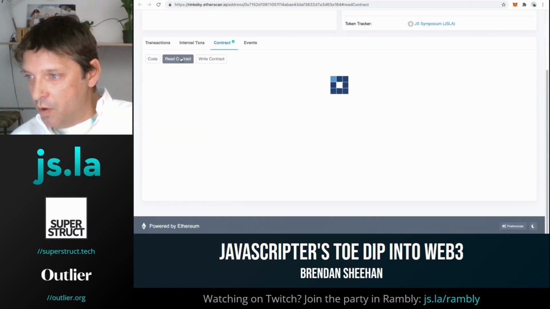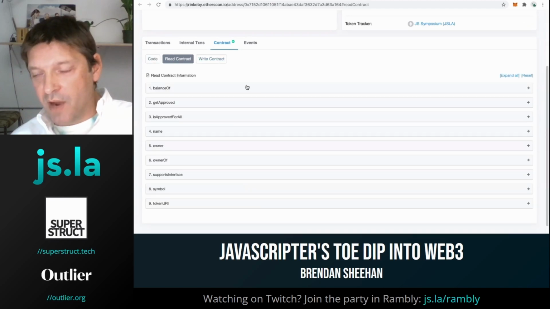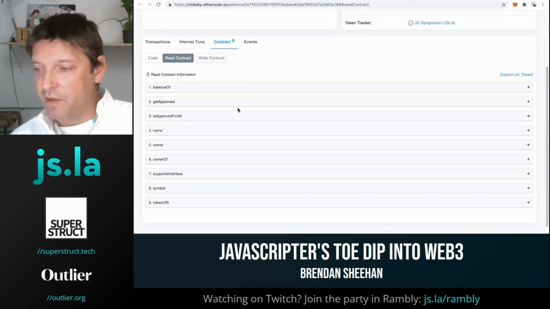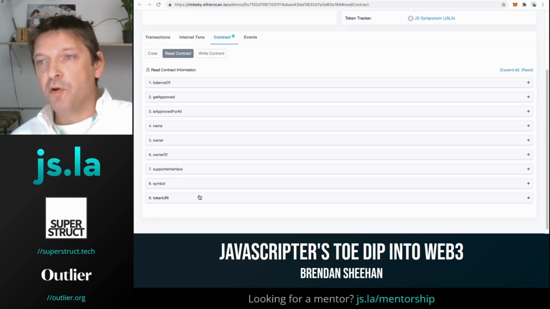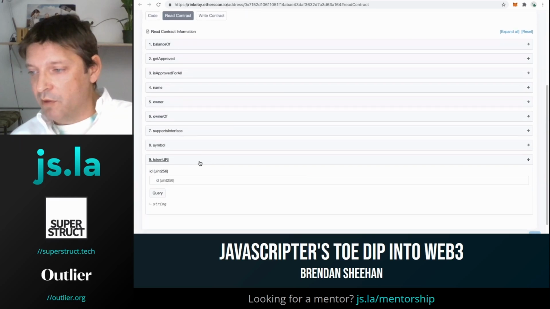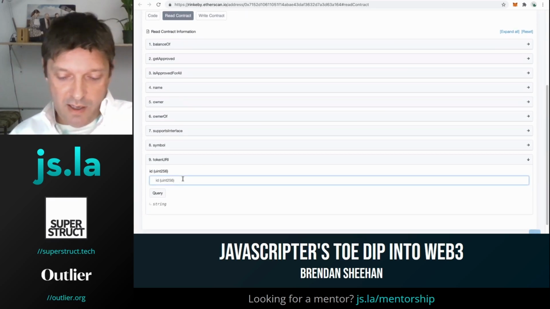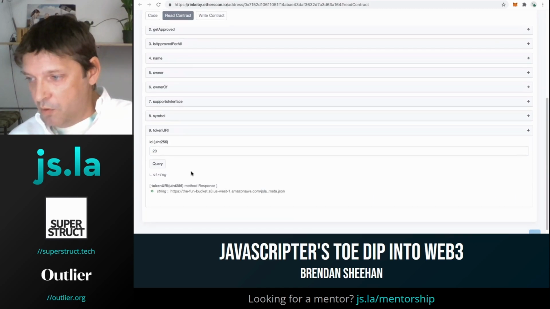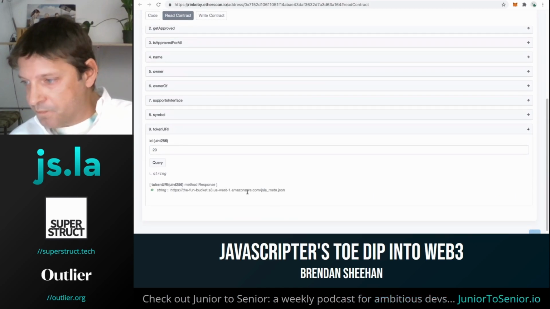We can also click into read and write contract. So here we can actually interact with the contract right here from Etherscan. Here's that token URI function. And let's just go ahead and put in the token ID 20. We know that exists already, so let's go ahead and query it. Cool, yeah, so it returns our JSON file that's on the S3 bucket.